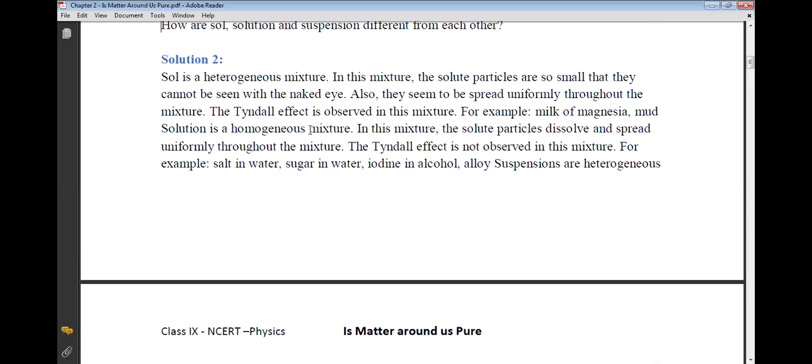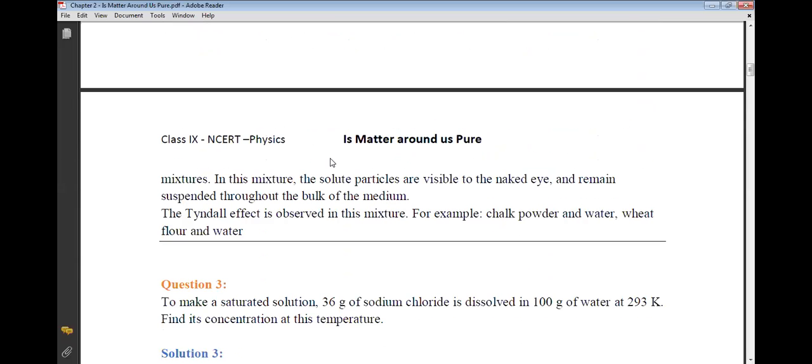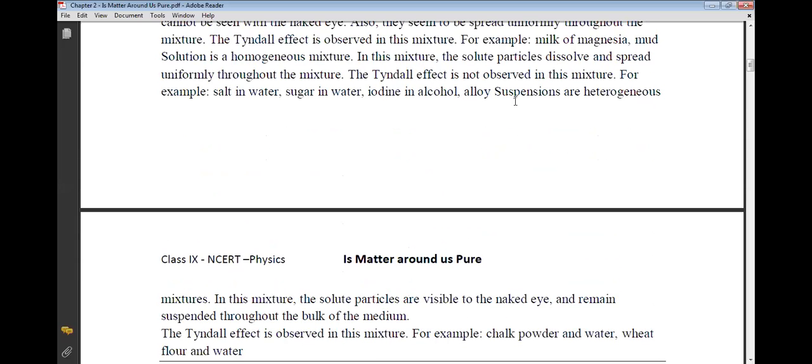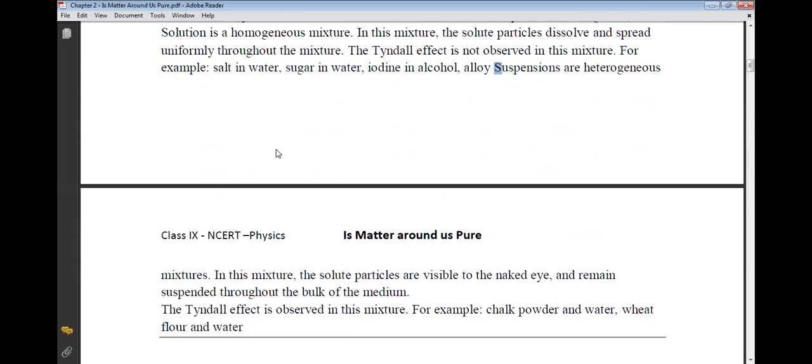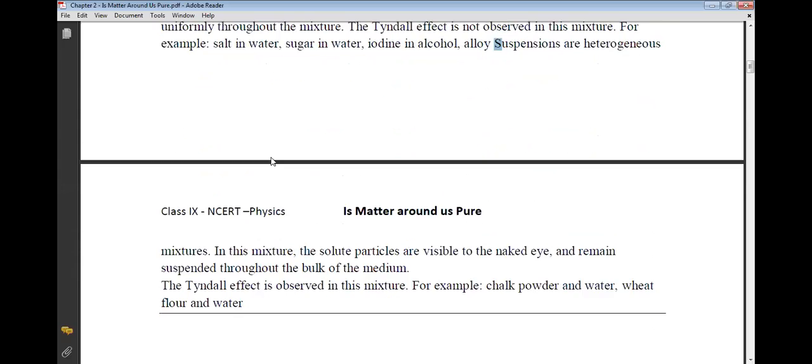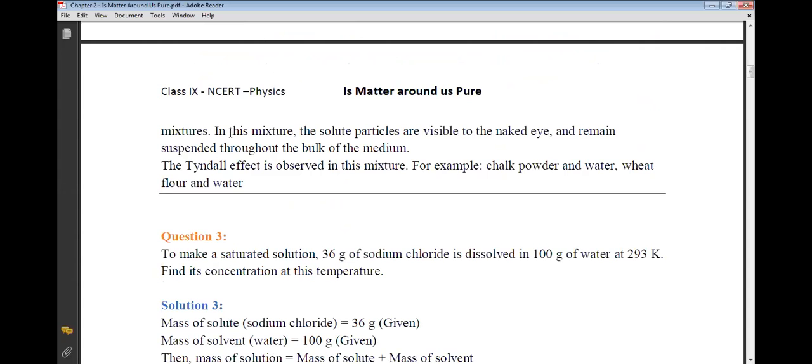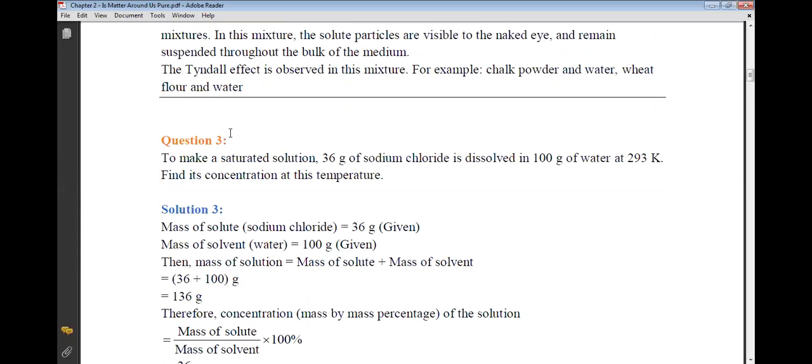Okay, a solution is a homogeneous mixture, and the solute particles are dissolved and spread uniformly. In the third one, suspension, it is a heterogeneous mixture, and the solute particles are visible and remain suspended throughout the bulk of the medium. Fine. So this was the Tyndall effect, which can be observed.